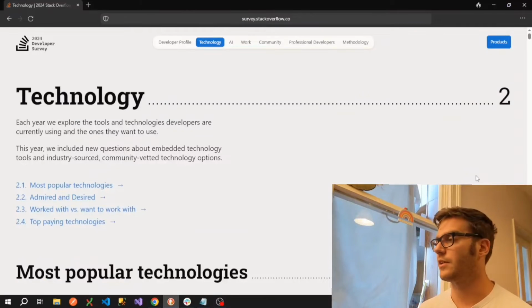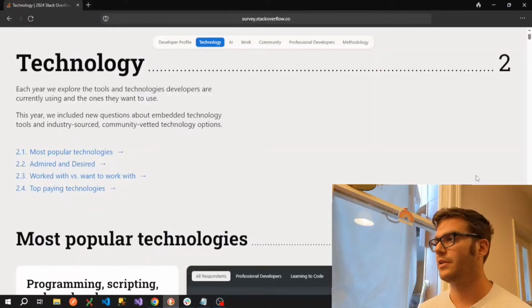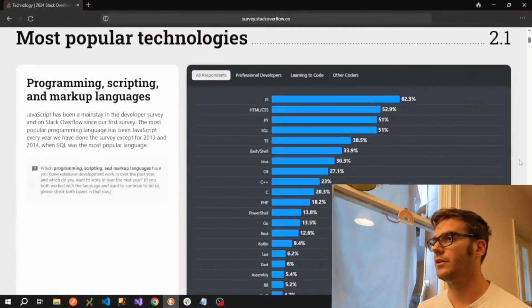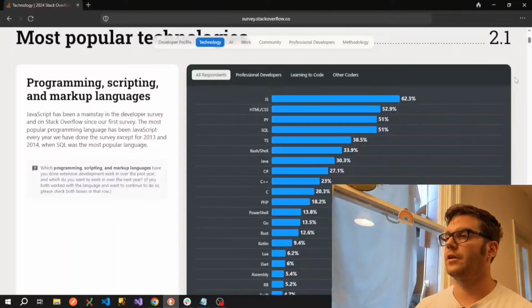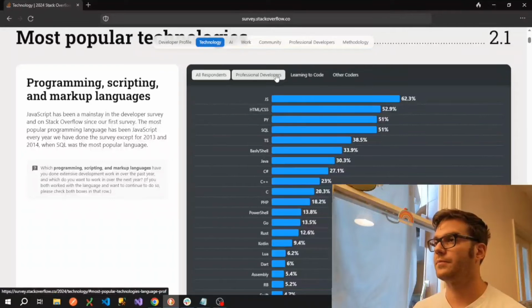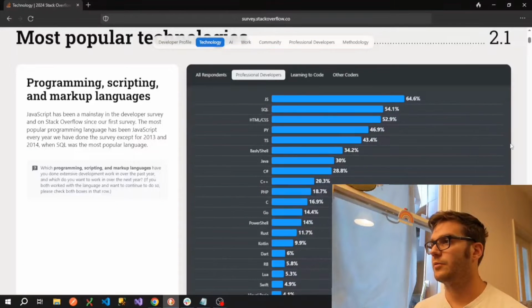All right, so let's get into the technology. This is probably going to be the most interesting and the biggest part of this survey, so let's have a look at what people have said. Okay, so I'm going to filter again by professional developers, and we'll see that JavaScript is overwhelmingly at the top there.